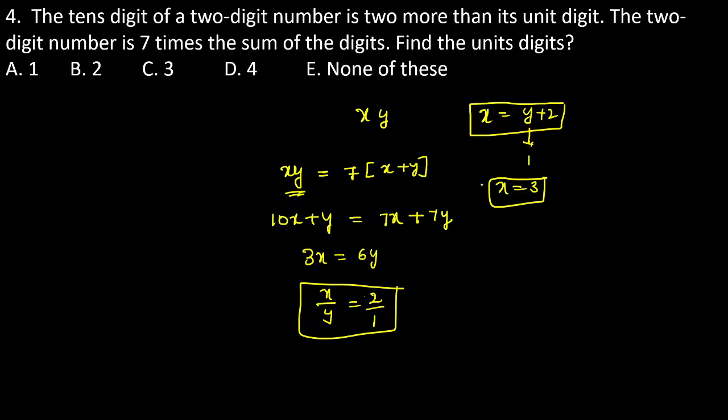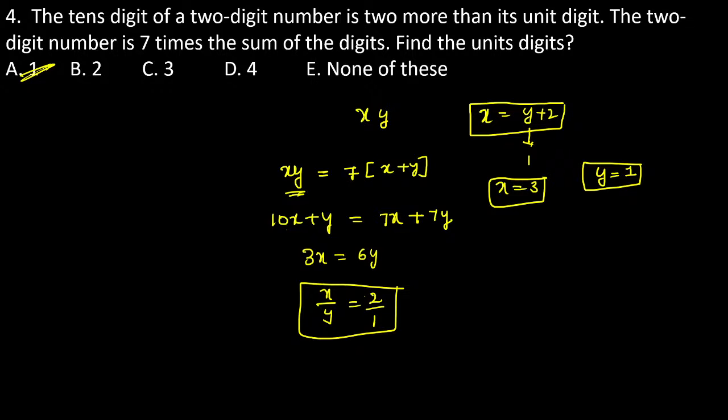Sorry, we need to find the y value, no? So x is equal to 3, which means y is definitely 1. So find the units digit. Units digit is equal to y. Y is equal to 1. The answer becomes 1. Right? So it is a 2. No one is getting 2, na?